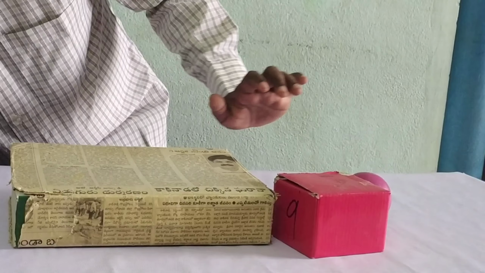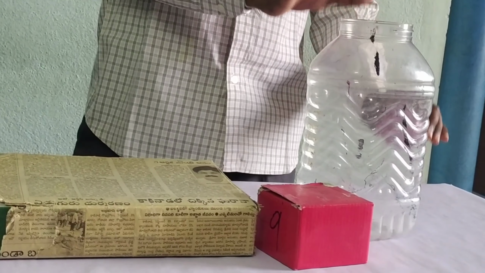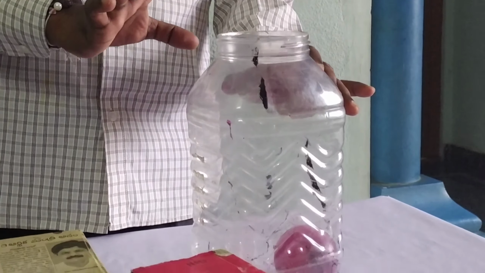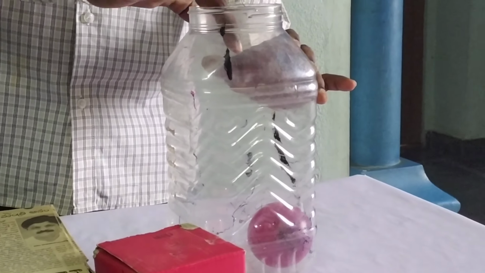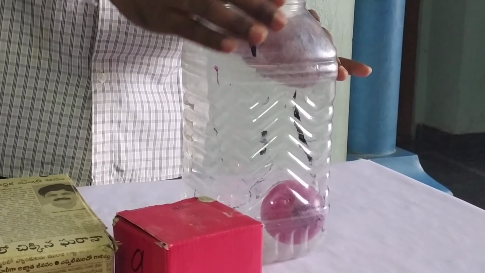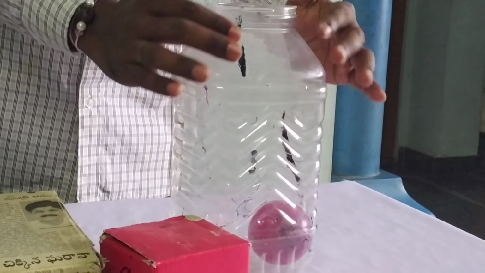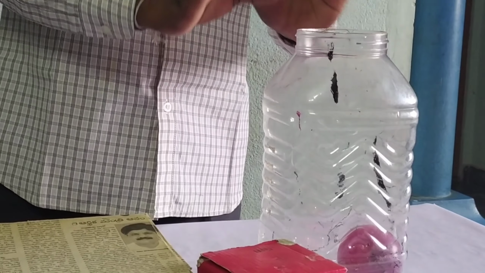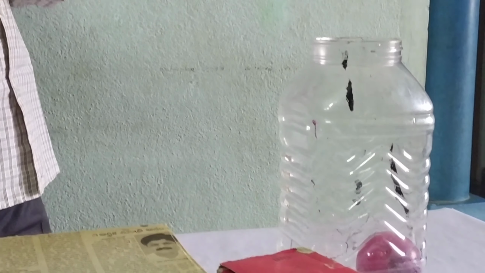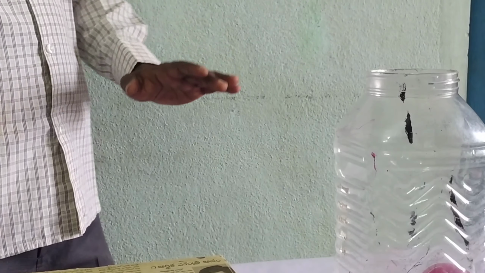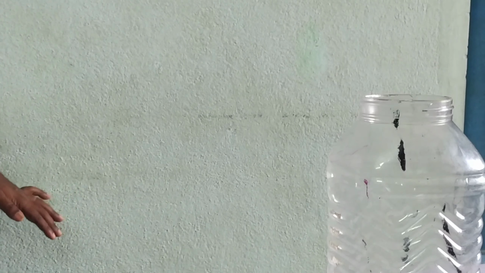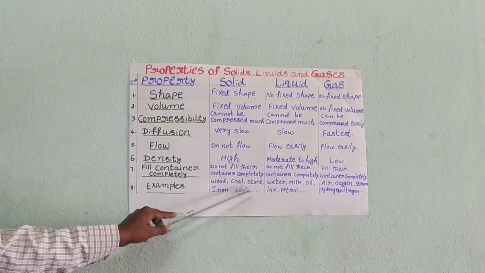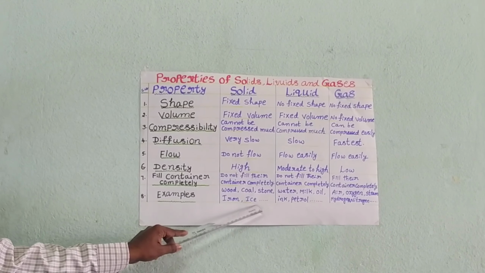For example, we can take one beaker. Now I am adding this ball into the beaker. What you have to observe is that the solid ball does not completely occupy the beaker. That is, there is free space in this beaker. That means solids cannot completely fill a container. Now, what are the examples of solids? Examples of solids are wood, coal, stone, iron and ice cubes.